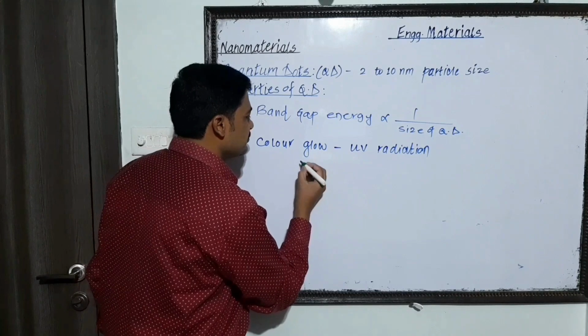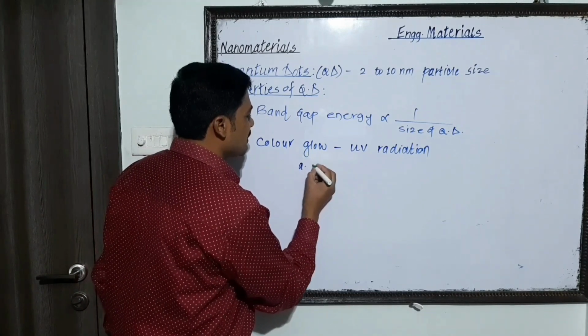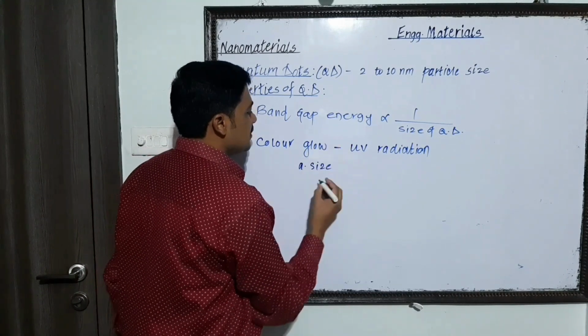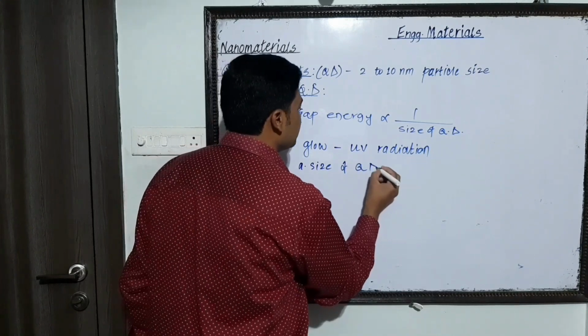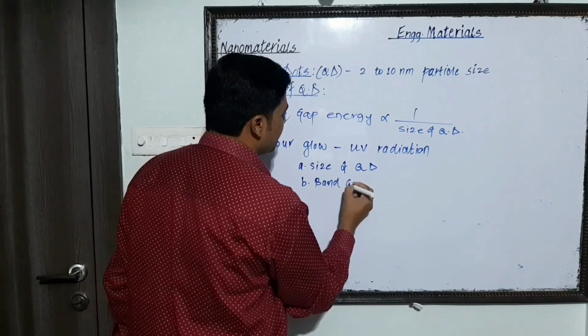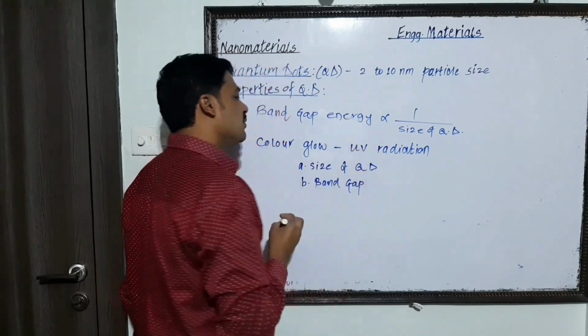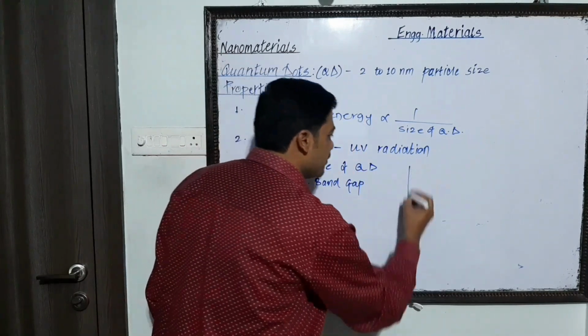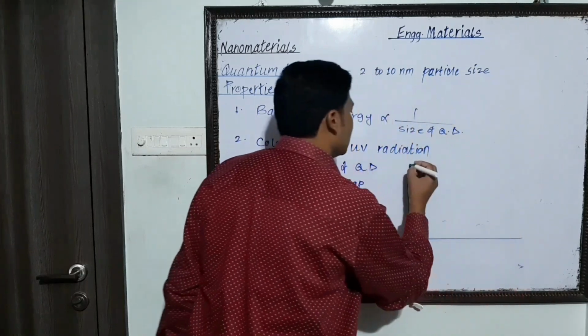The first one is the size of the quantum dot, and the second one is the band gap. For that purpose, let us see a simple diagram.